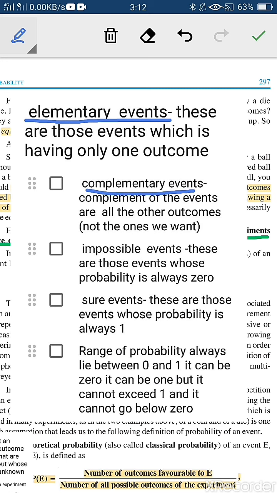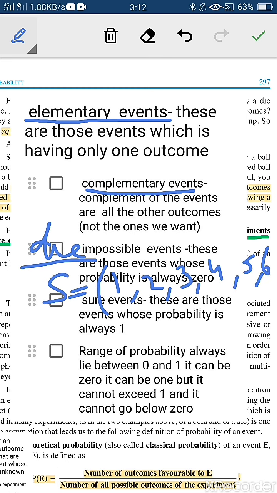Next is complementary events. Let me again take it with the help of an example. Suppose I have thrown a die. I am taking a very simple example. What are the possible outcomes? What is the sample space? That is 1, 2, 3, 4, 5 and 6. This is the sample space. If I have to find the probability of getting a number less than 5, how many numbers are there which are less than 5? 4.